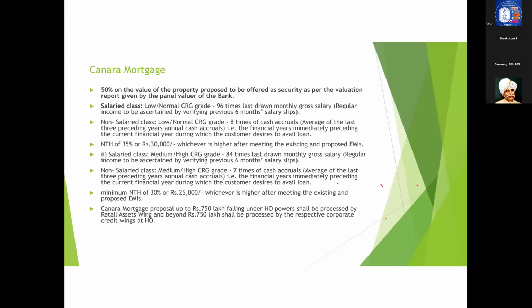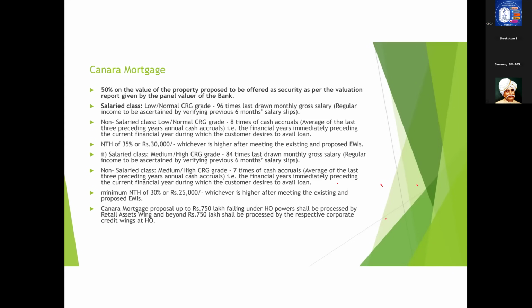I will tell you with a practical example. Suppose a salaried class customer comes for Canara mortgage, and his gross salary is, say, 1 lakh. So he is eligible for 96 times of 1 lakh, that is 96 lakhs he is eligible for if he is risk graded as CRG low or normal.